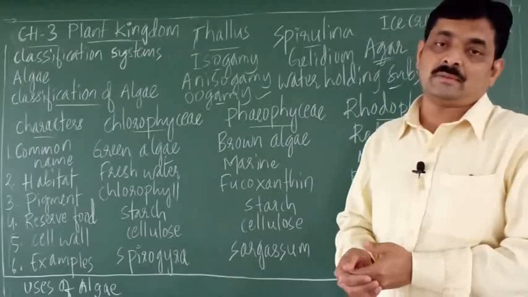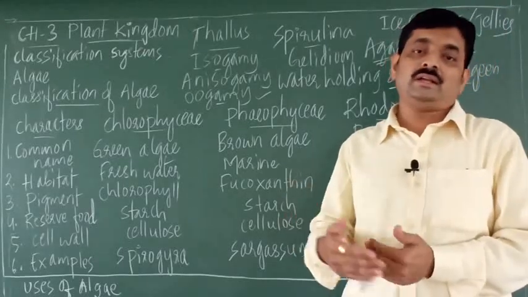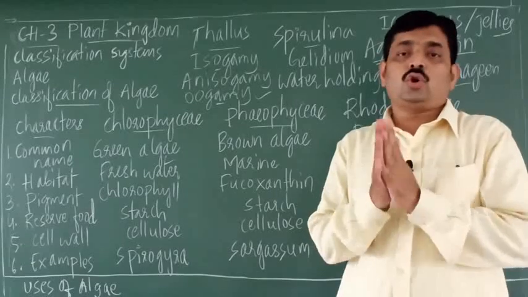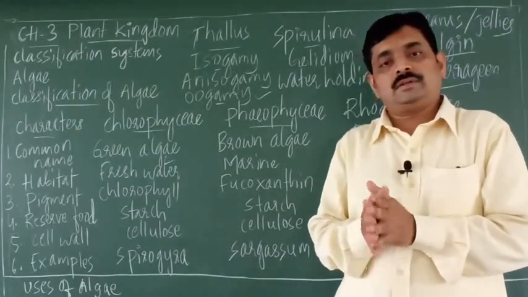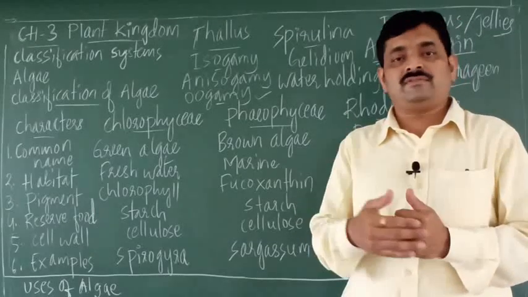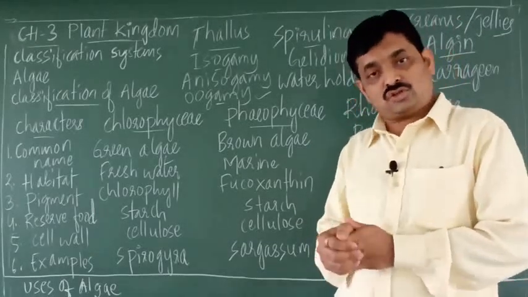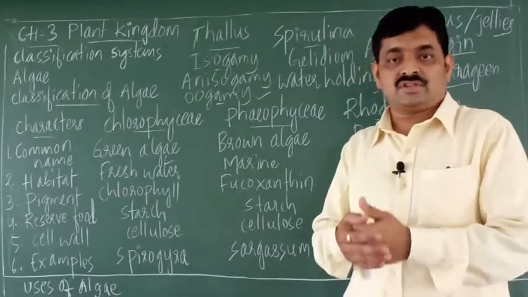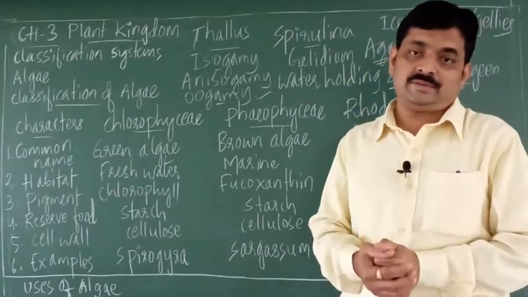Cellulose is a type of carbohydrate, that is a polysaccharide. Then the reserve food, the stored food materials, is starch. So algae have reserve food in the form of starch. Again, starch is a type of carbohydrate which is a polysaccharide.